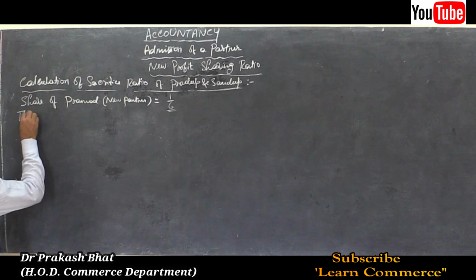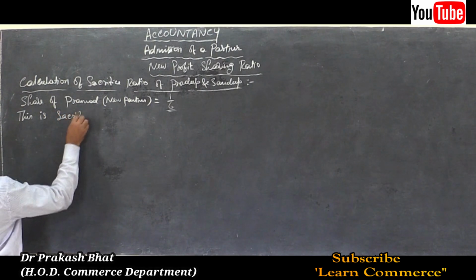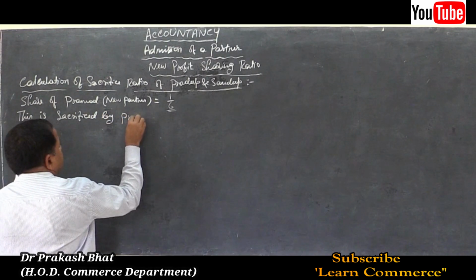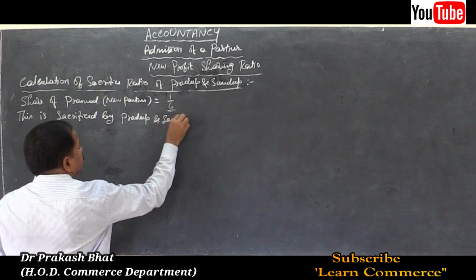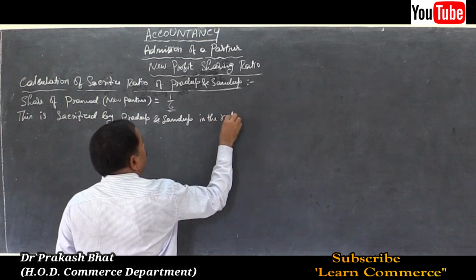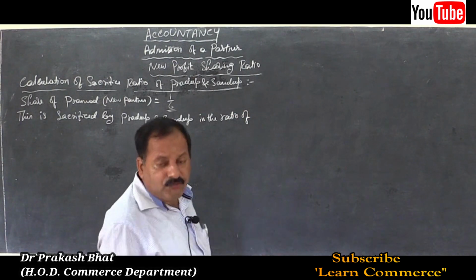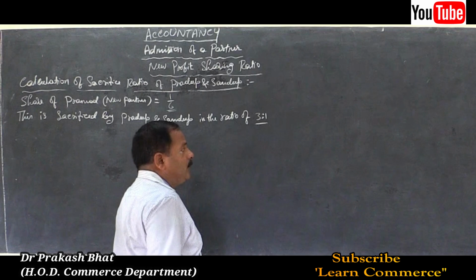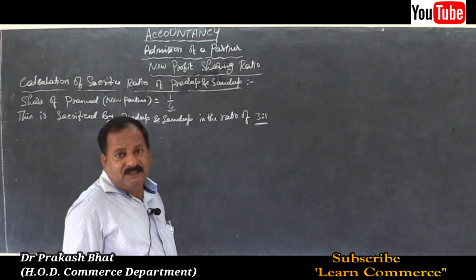This is sacrificed by Pradeep and Sandeep in the ratio of, what was the ratio? 3:1, which he obtains from old partners, means the old partners have sacrificed, meaning is same.